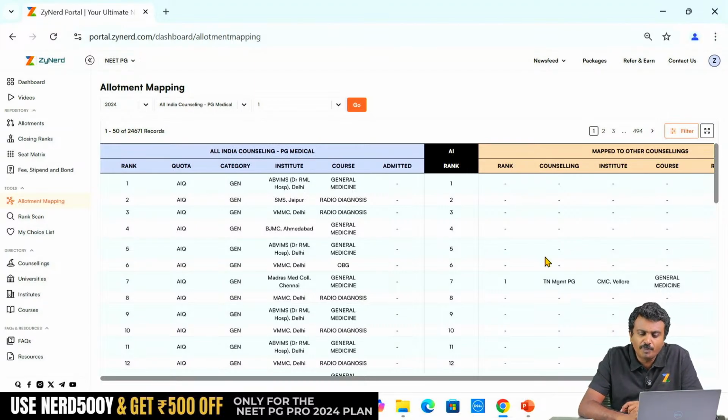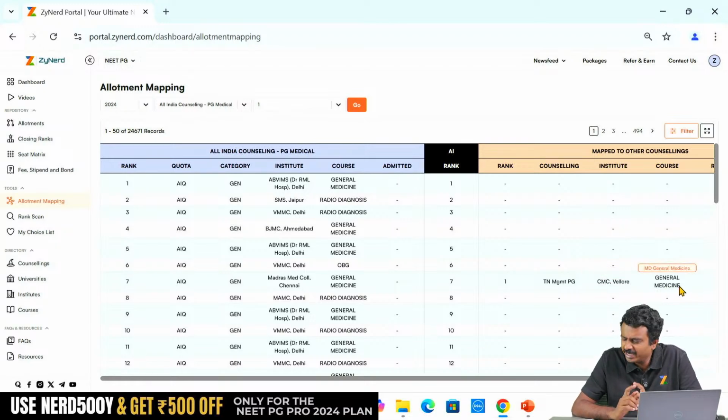Top rank candidate, nobody, all the 6 did not apply. Tamil Nadu management quota is purely by state ranking, no service candidates, top ranked candidate. This is state rank 1. The candidate's All India rank is 7. State rank for management quota merit list, she was the first candidate. She got through CMC Vellore General Medicine seat. One primary observation that possibly we get is state candidate, Tamil Nadu state candidate, Madras Medical College, Tamil Nadu management quota she has applied, so possibly a Tamil Nadu candidate.